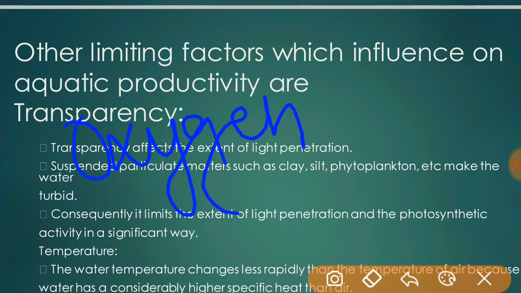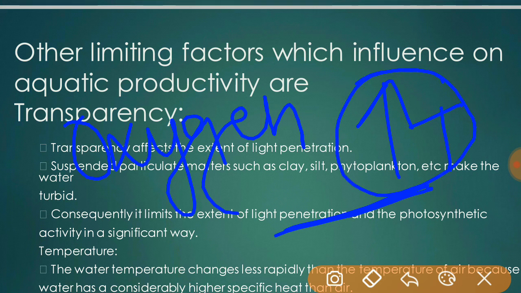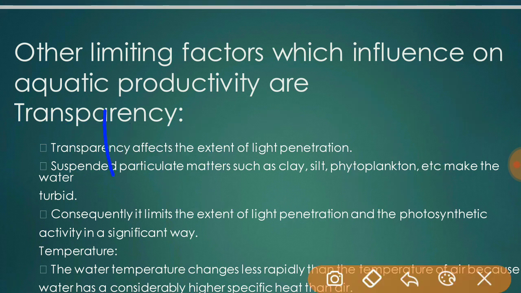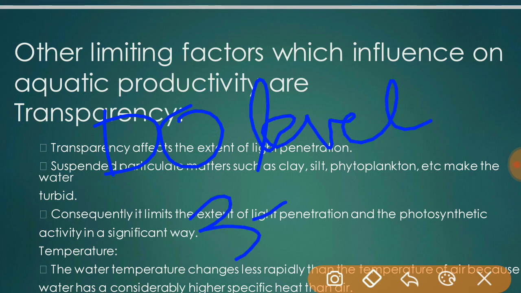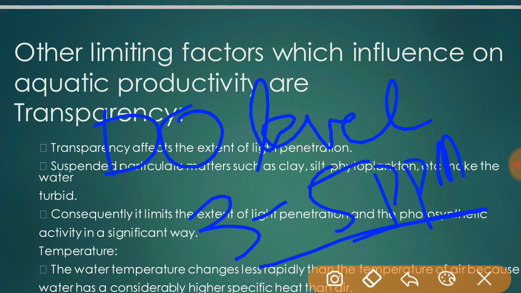Therefore, increasing the temperature of a water body increases the rate at which oxygen is depleted from the water, because increasing temperature enhances the decomposer activity. And when the dissolved oxygen level falls below 3 to 5 parts per million, many aquatic organisms are likely to die.